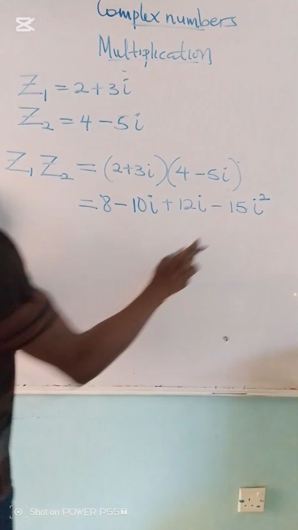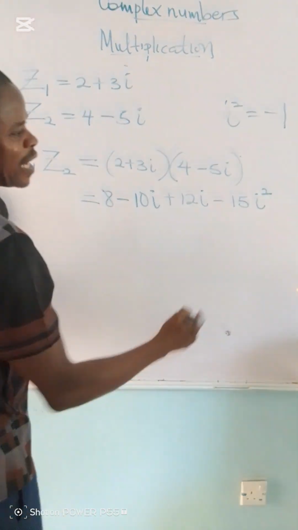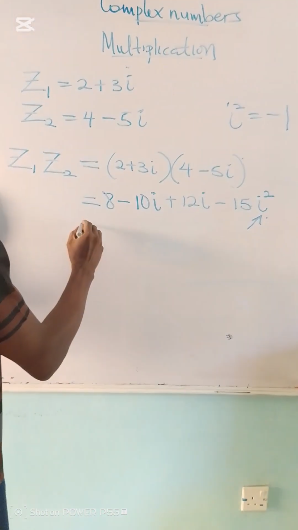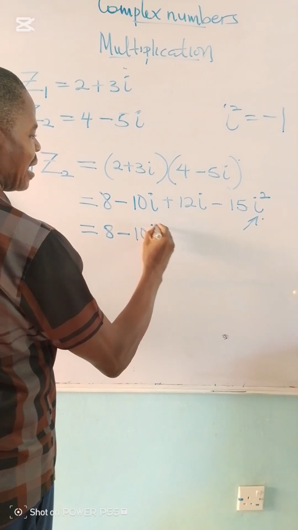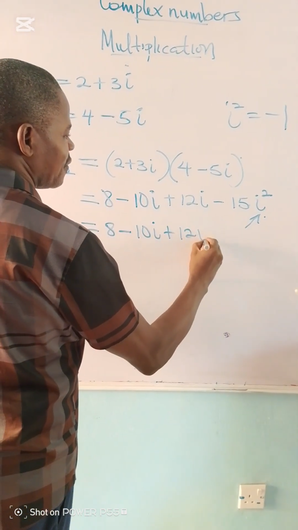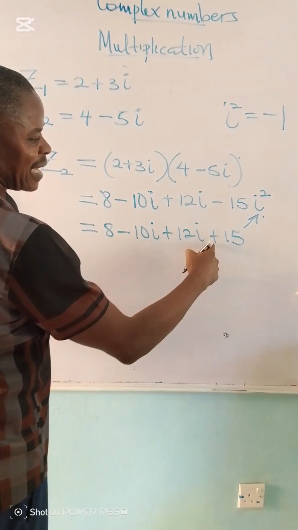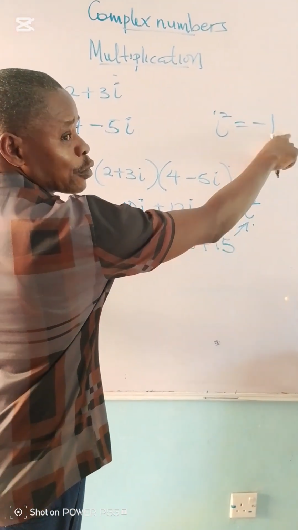And recall that i squared equals minus 1. So anywhere you see i squared, you change the sign you have here. So that will be equal to 8 minus 10i plus 12i plus 15. I changed this sign because of this i squared, because i squared means minus 1.